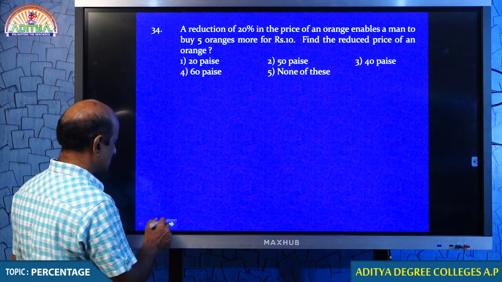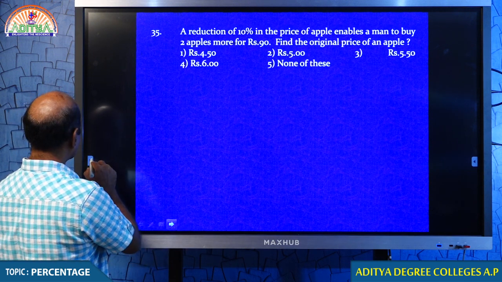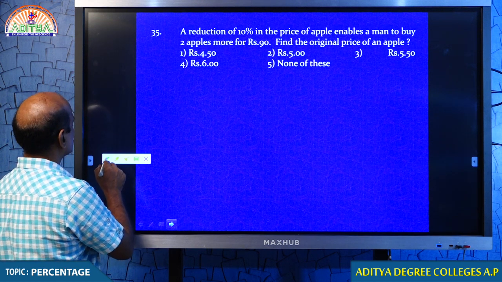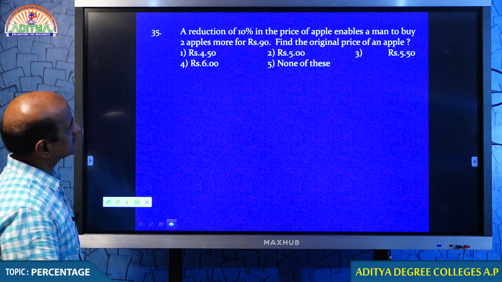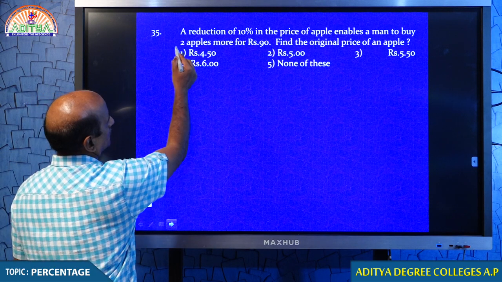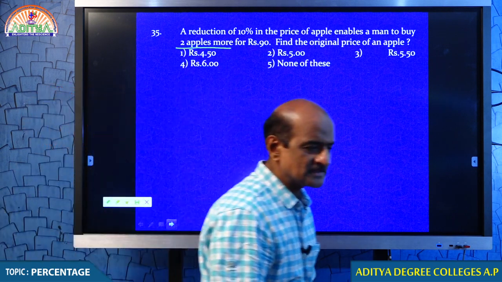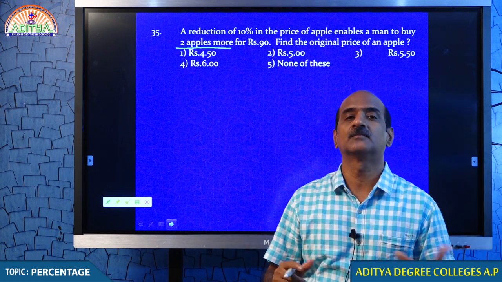Now just look at question number 35. What is there in question number 35? Here it is given, a reduction of 10% in the price of apples enables a man to buy 2 more apples. 2 more in the sense, more than what he purchases from the routine.